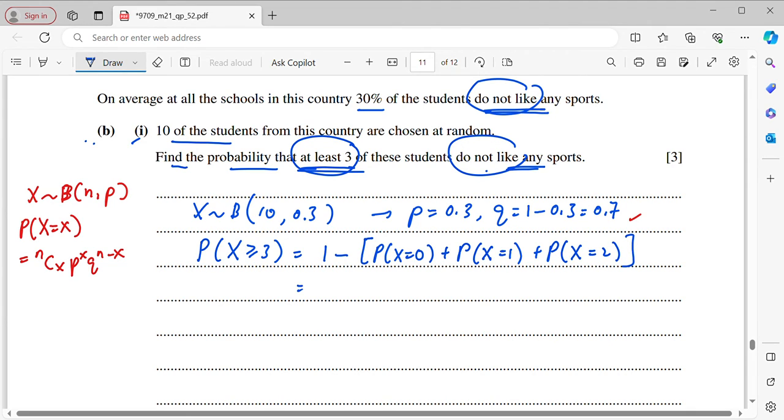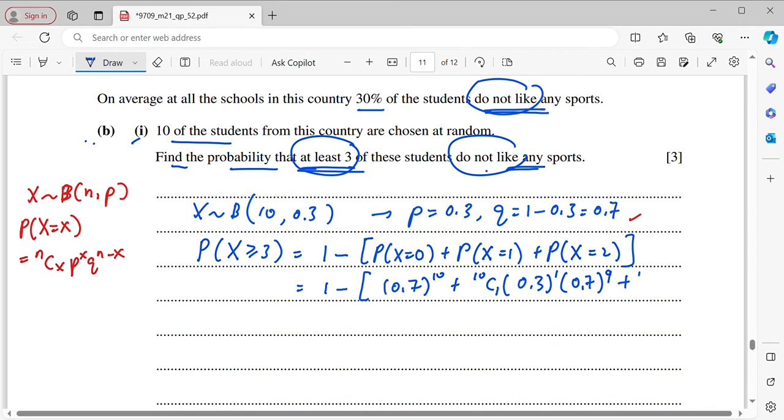Okay, so this is the same as 1 minus P(X = 0), which means no success, all are failures. So I will get 0.7 to the power of 10, 10 failures. And then P(X = 1) means 10C1, 1 success and 9 failures.